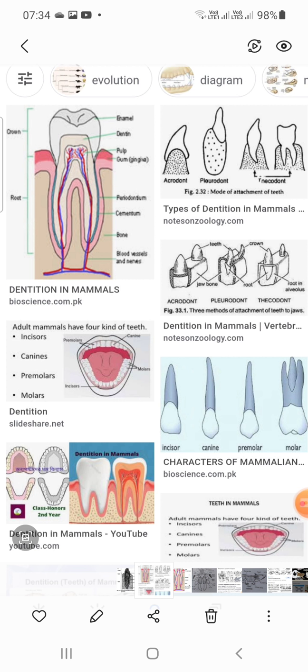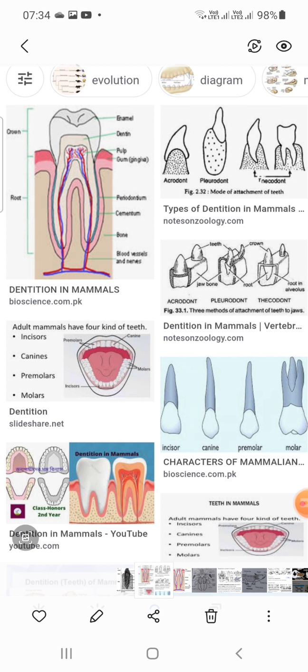The tooth consists of three main parts, that is crown, neck and root. The exposed part of the tooth is called the crown. The part of the tooth inserted into the jawbone is called the root. The junction between crown and root is called the neck. The tooth is made up of dentine. Chemically, dentine is formed by bone material without Haversian canals.